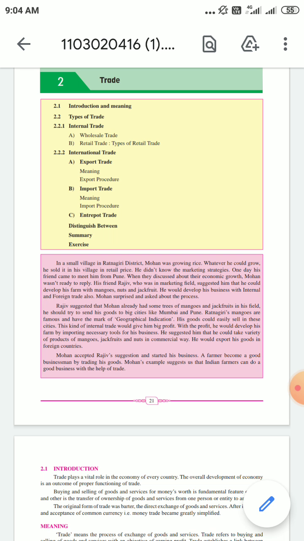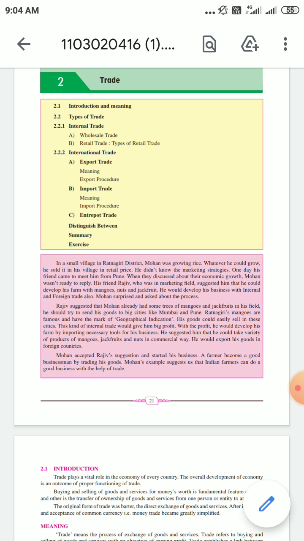So Rajiv suggested to Mohan that he already had some trees, so why don't you transport these mangoes and jackfruit? Okay, cities like Pune and Mumbai have a very good demand, and even these Ratnagiri mangoes which are growing in your field also have a great demand in city areas.